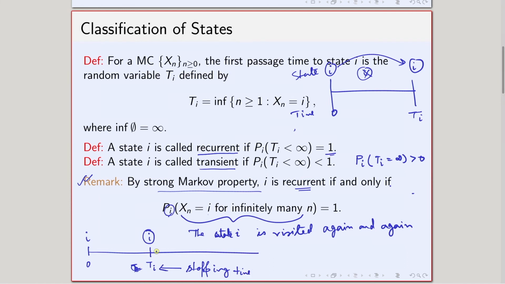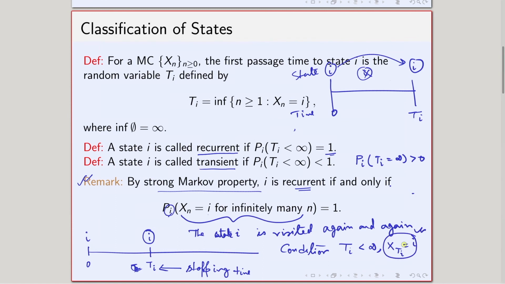Now in the strong Markov property, I take this Ti as the time with respect to which I am conditioning, because I know that at Ti the state is also i. So now I condition on two facts: one is Ti is less than infinity and the other is X_Ti equals i.